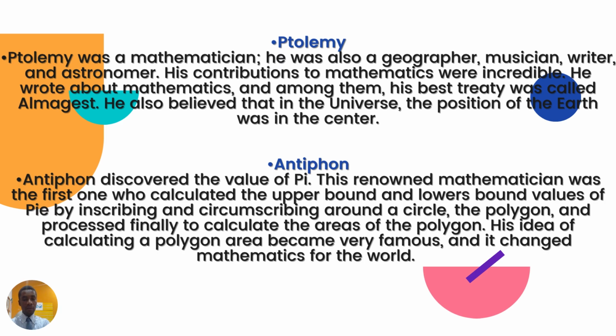Antiphon. Antiphon discovered the value of pi. This renowned mathematician was the first who calculated the upper bound and lower bound values of pi by inscribing and circumscribing polygons around a circle.